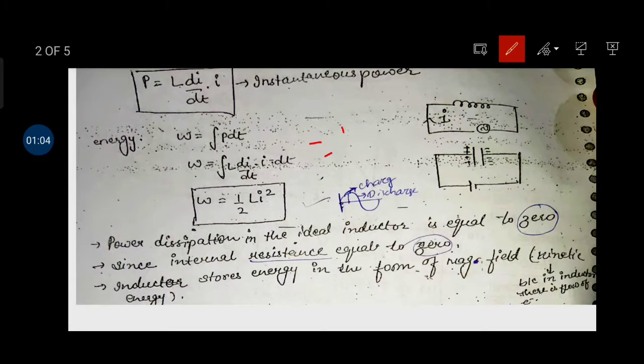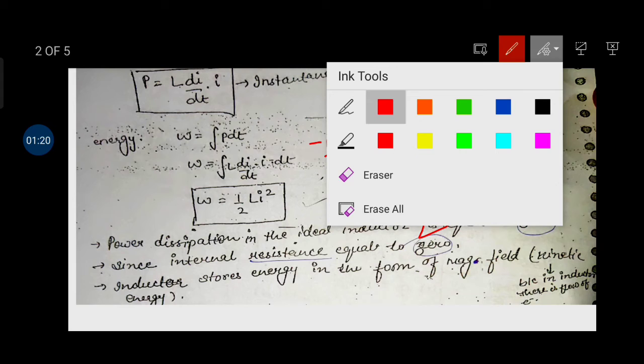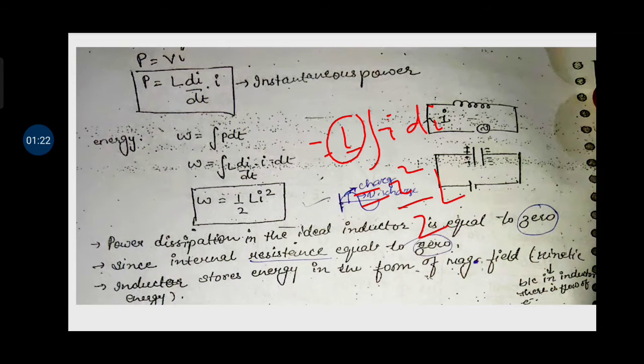W is equal to L integration of i di. When i is integrated, we get i square divided by 2 into L. So this is the formula of energy of inductor, that is half L i square.